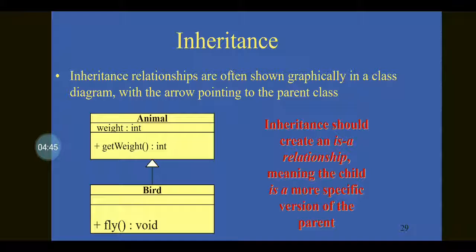For example, let us have a person class and an employee class. Between the person class and the employee class, we can have inheritance, because an employee is a person. So there is a relationship called the is-a relationship, and we can use the concept called inheritance